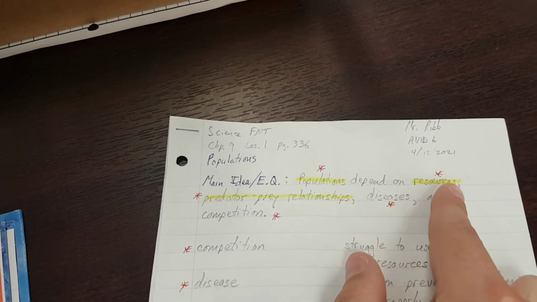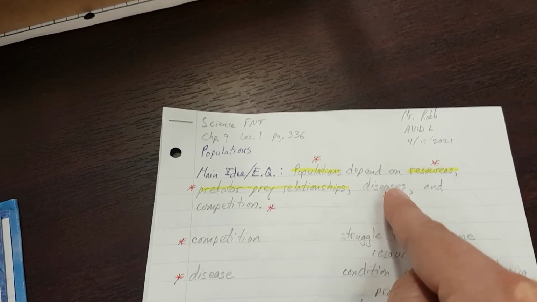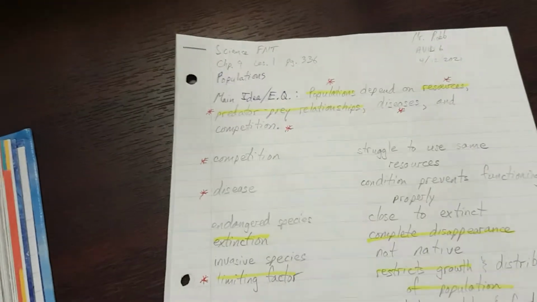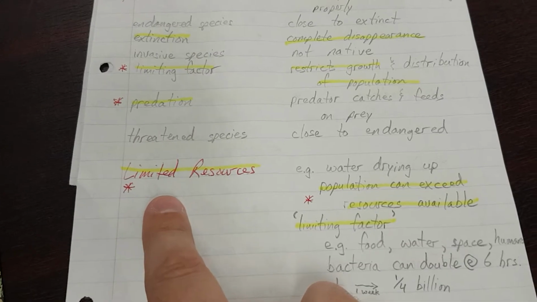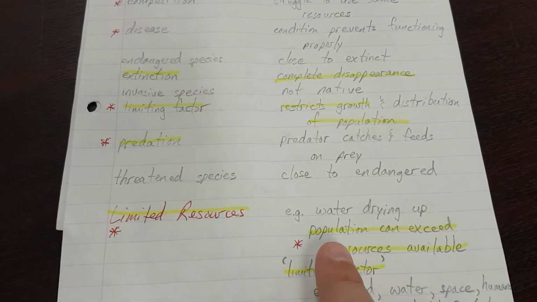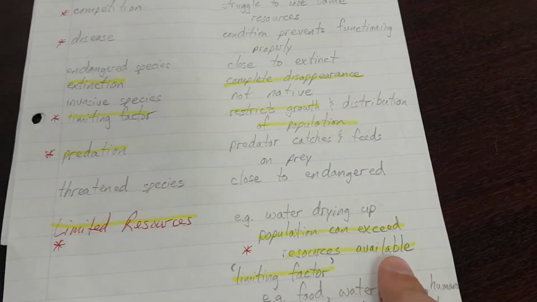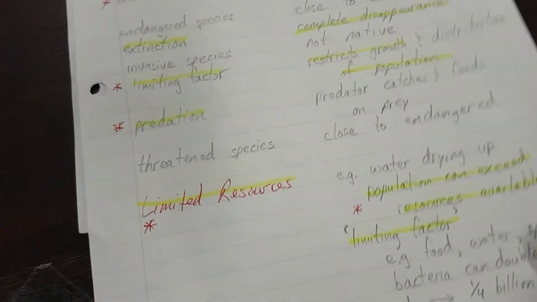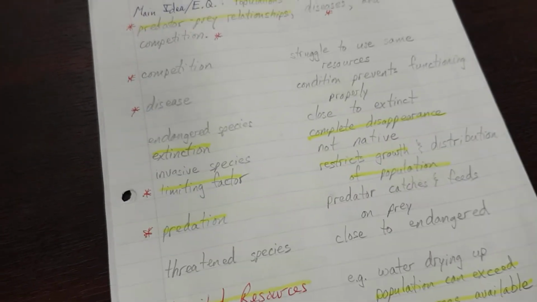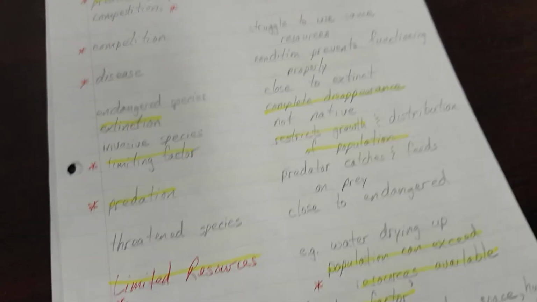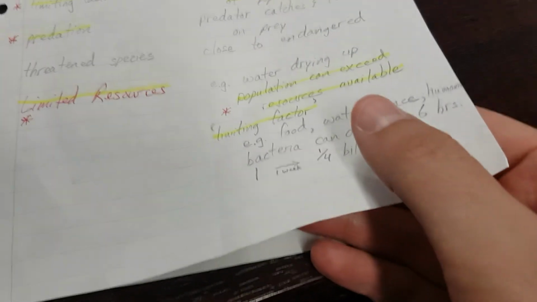Let's see what we have. Populations depend on resources, predator-prey relationships, diseases, and competition. A population can exceed the resources available, making it a limiting factor. Resources can limit how many animals or how many organisms exist in an ecosystem.